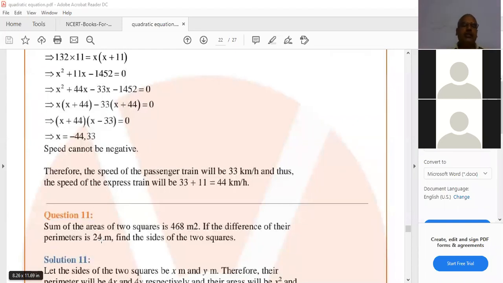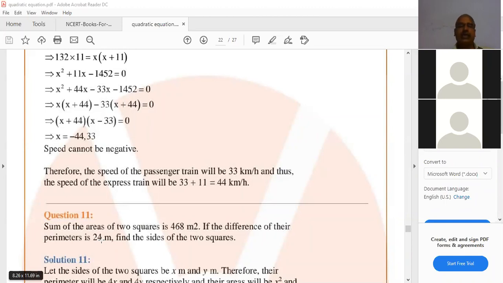Now here, two squares are there. The sum of the areas of the two squares is 468 meters square, given. Next, the difference of their perimeters is 24 meters, given. Now find the sides of the two squares.